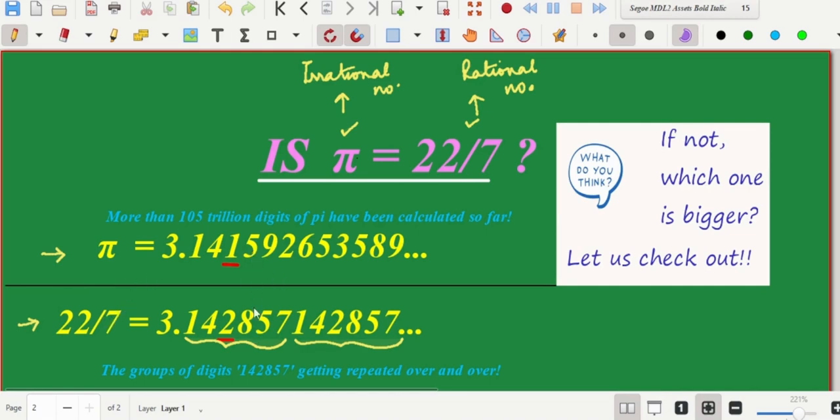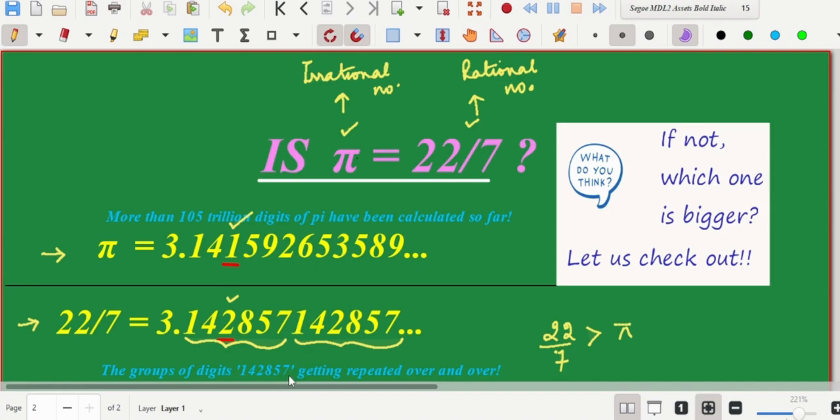So if we compare these two decimal representations, we can see that the third decimal place for 22 by 7 is 2, whereas the third decimal place for pi is 1, which clearly tells us that 22 by 7 is indeed bigger than pi.